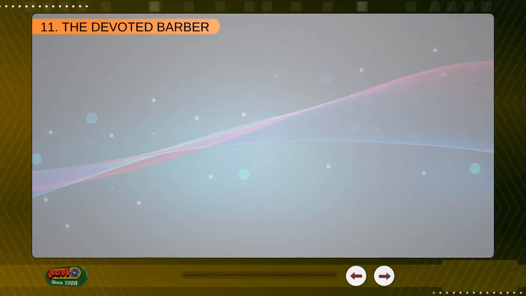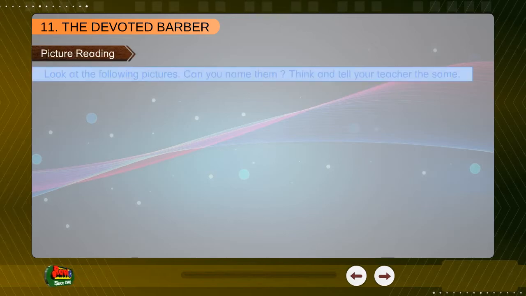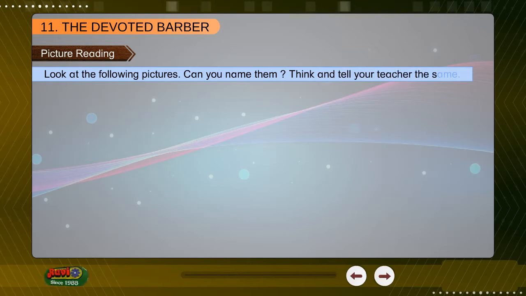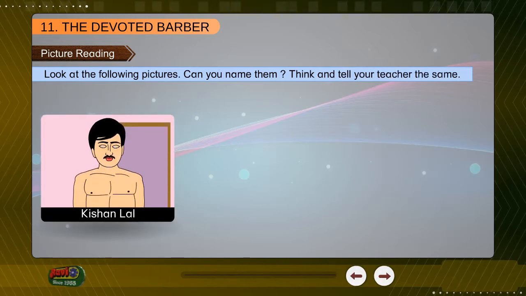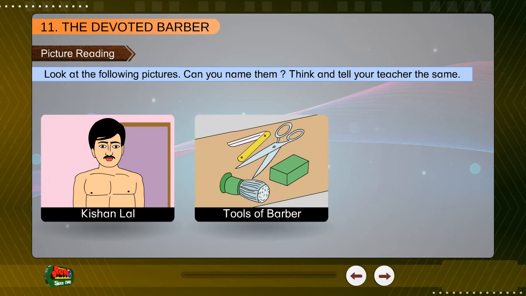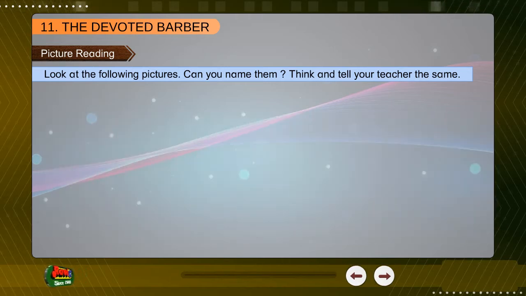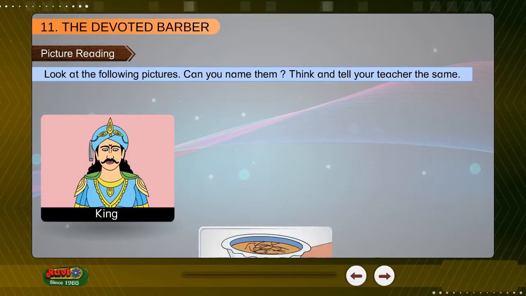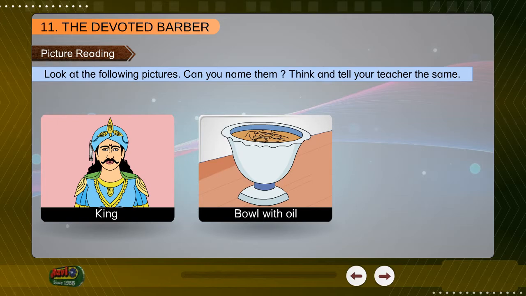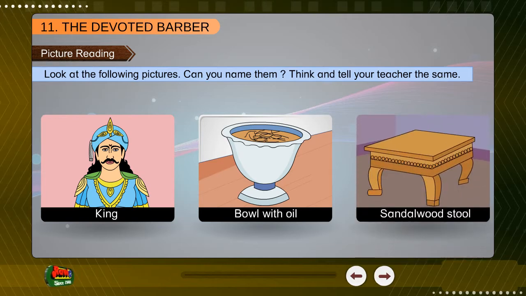11. The Devoted Barber. Picture reading. Look at the following pictures. Can you name them? Think and tell your teacher the same. Kishan Lal. Tools of Barber. Idol of Lord Krishna. King. Bowl with oil. Sandalwood stool.